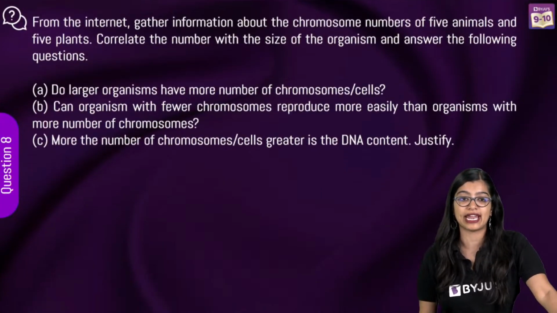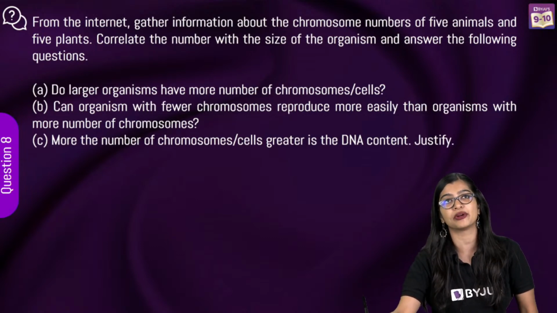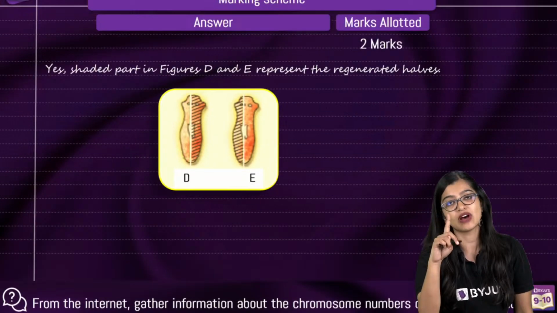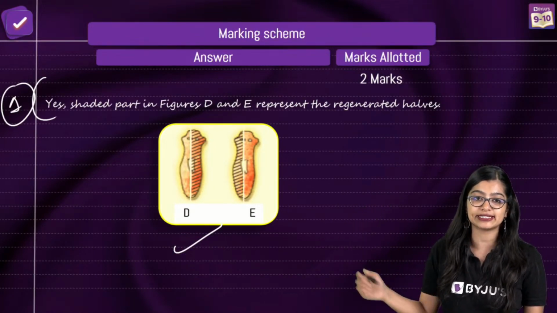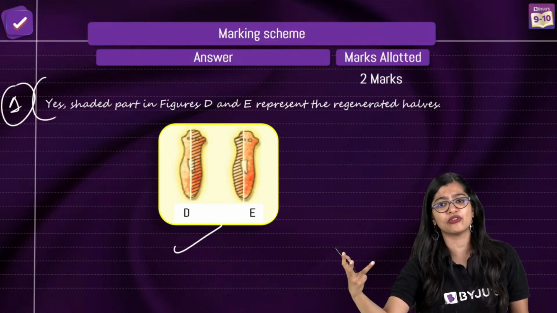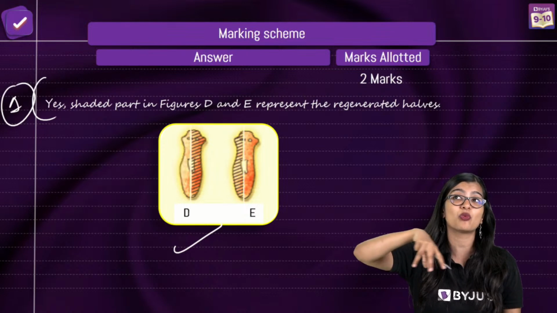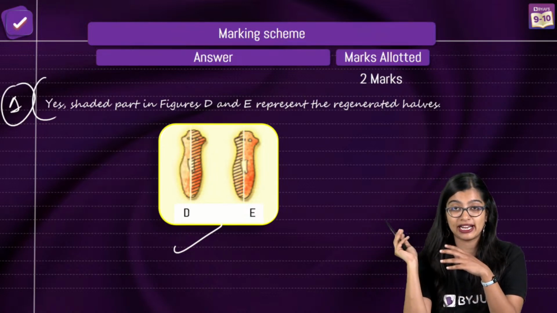Now let's move on to the next one. Ma'am, is regeneration considered as a mode of asexual reproduction? See, in the case of planaria, they need to survive, right? Now, at this point, we see that it is a kind of reproduction, the kind of reproduction we normally observe in unfavorable conditions, okay? But for planaria, yes, maybe.